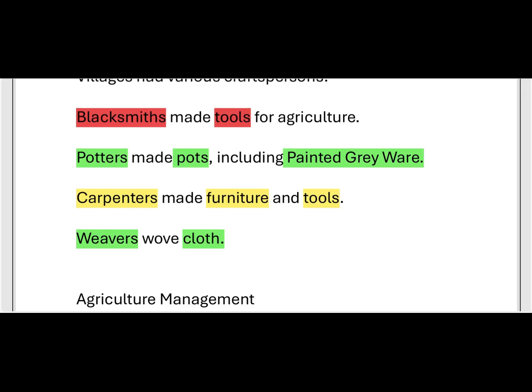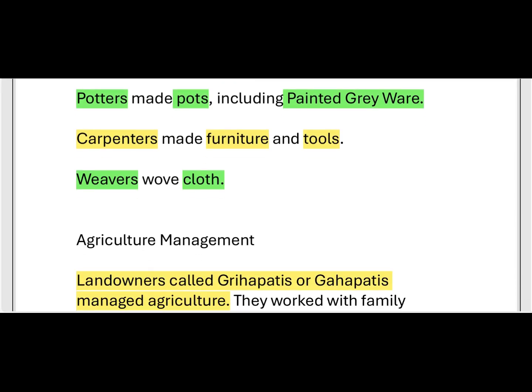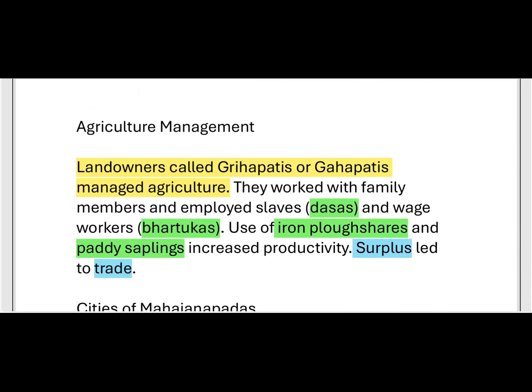This is all about occupations and economy and agriculture management. Not only these people, everywhere we can see agriculture. Without agriculture we can't imagine society. So how was agriculture managed during this period, and who were the agriculture managers?